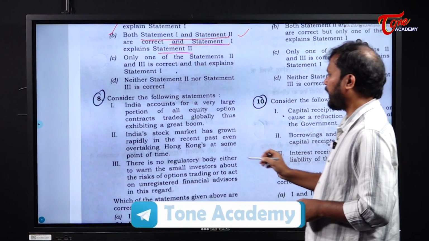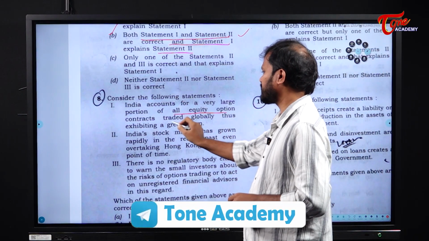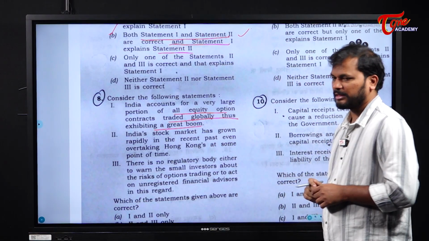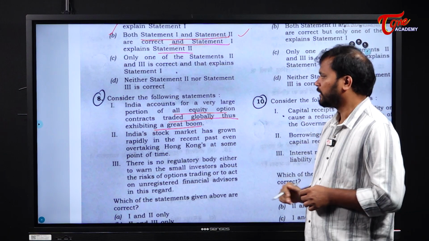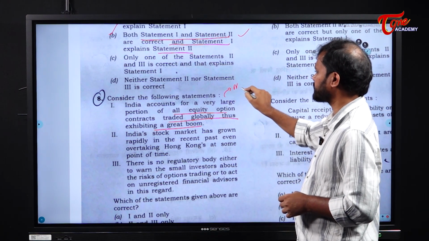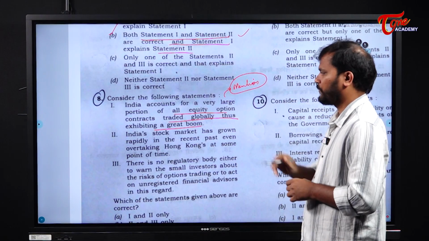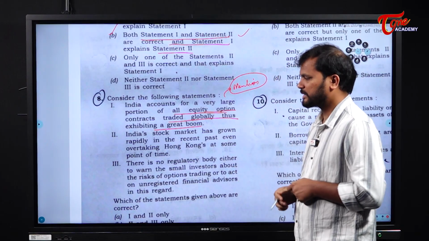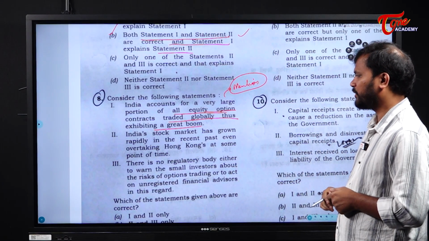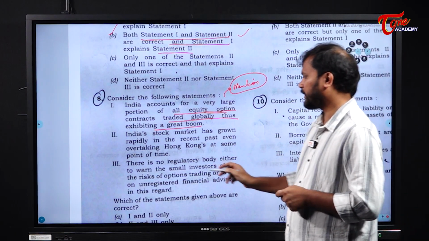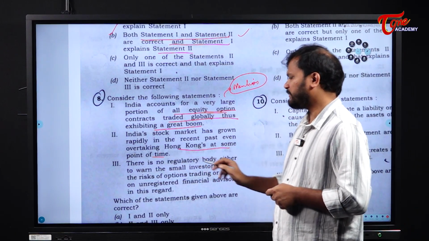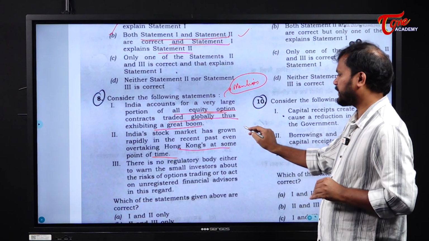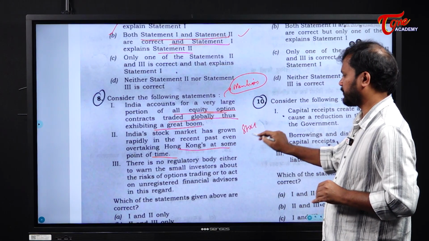India accounts for a large portion of all equity option contracts traded globally, thus exhibiting a greater boom. If you see the recent economic survey and budget, there is a mention of this statement. There is an increase in equity option contracts. Clear? Next. India's stock market has grown rapidly in the recent past, even overtaking Hong Kong's at some point of time. Whether it overtook Hong Kong at this point of time or not, let us keep aside, but at least there is an increase in the stock market.